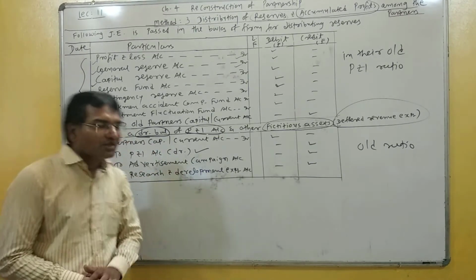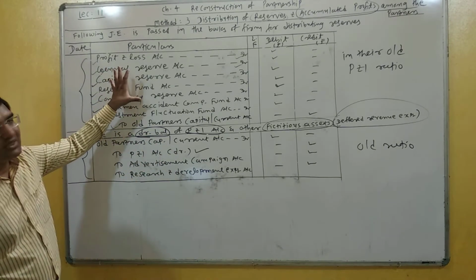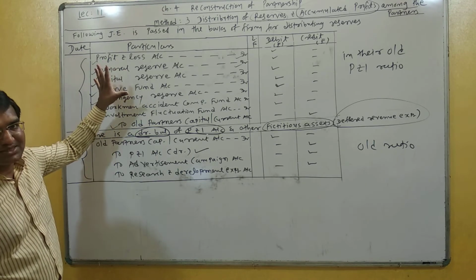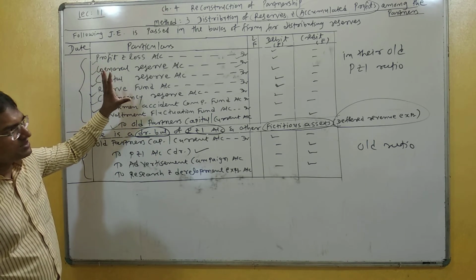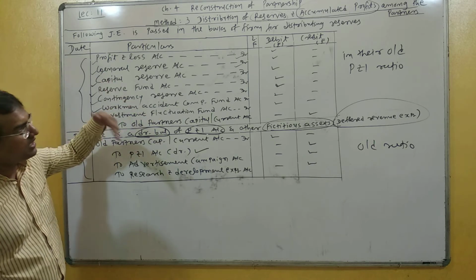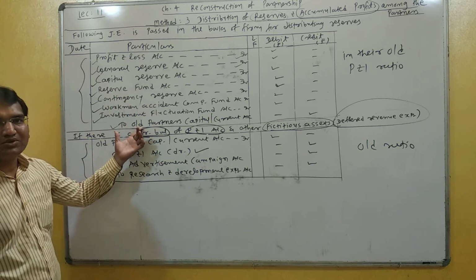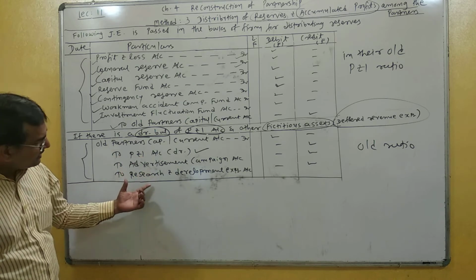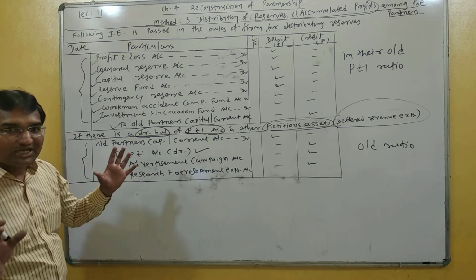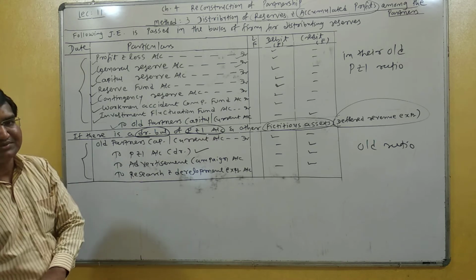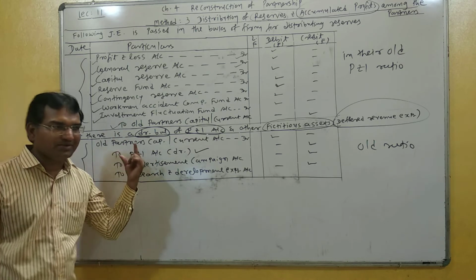Just to repeat. In the first entry we have seen that reserves and accumulated profits are given. They have credit balances, and at the time of reconstruction they are closed. Closed means they are debited and partners' capital accounts credited. P&L account debit balance, advertisement and research and development expense have debit balances. So at the time of reconstruction they are credited, and partners' capital accounts debited.